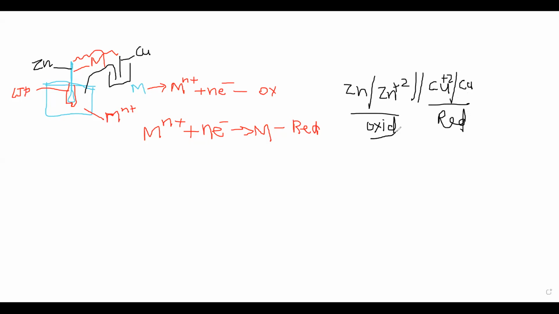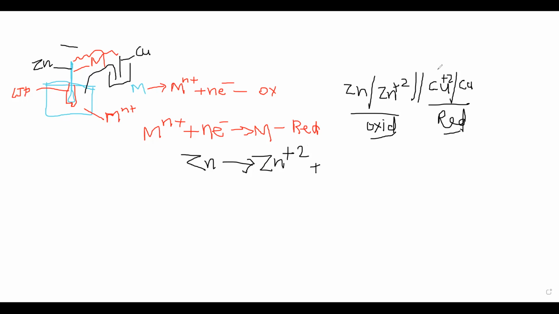This is the oxidation potential and this is the reduction reaction. That is the oxidation half cell, where oxidation takes place. Zinc is converted into Zn2+ ions, and 2 electrons are formed.